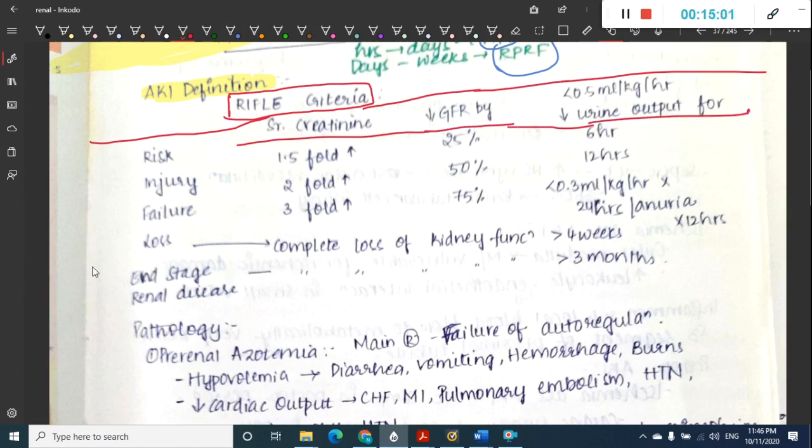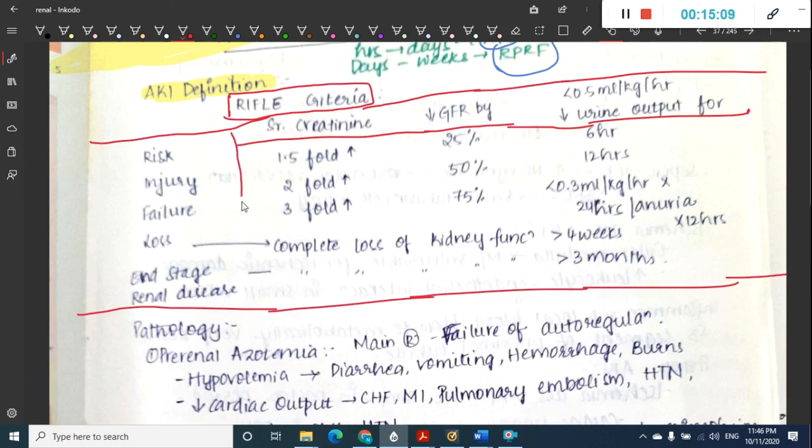This criteria is very important, and it includes the following parameters. It includes mainly three criteria: serum creatinine, decreased GFR, and urine output of less than 0.5 ml per kg per hour. So according to it, first, risk. In risk, there is a 1.5 fold increase in serum creatinine and a 25% decrease in GFR, that is glomerular filtration rate, and urine output of less than 0.5 ml per kg per hour for 6 hours. That is called risk.